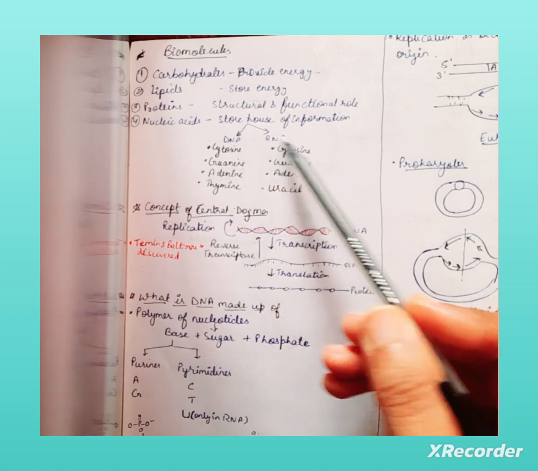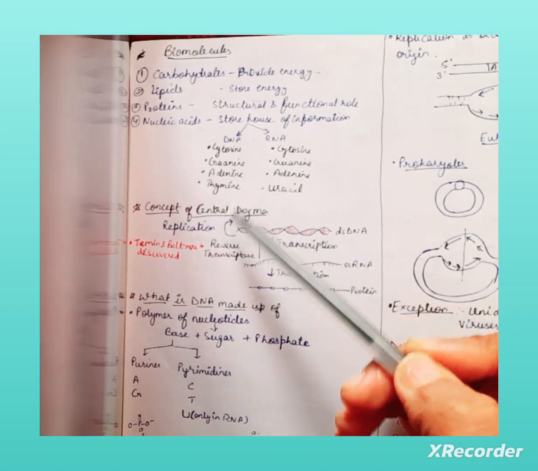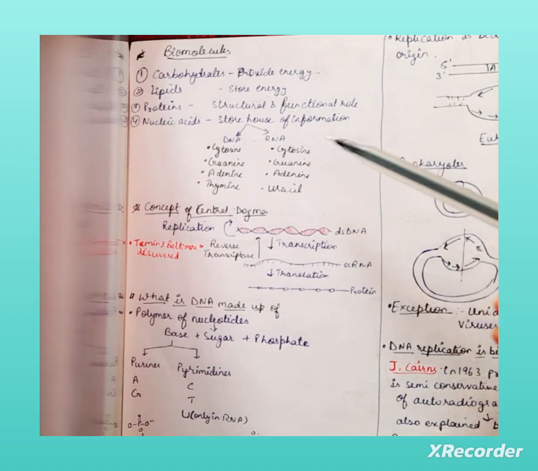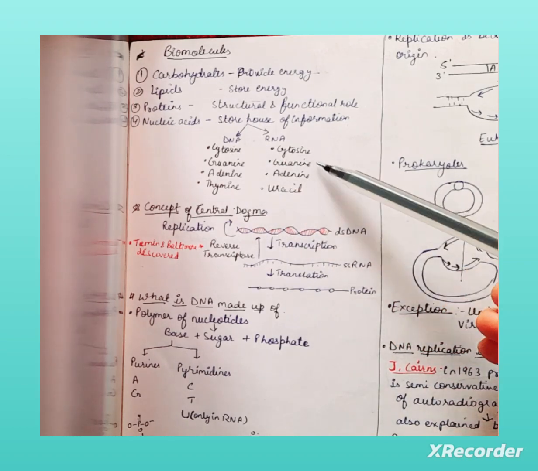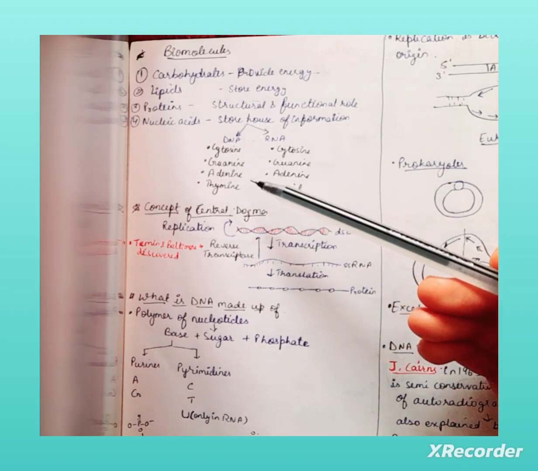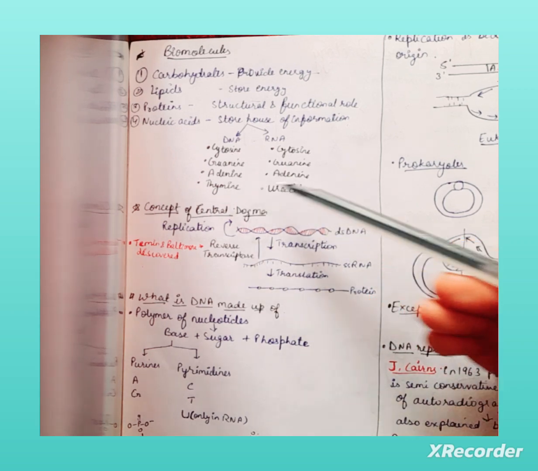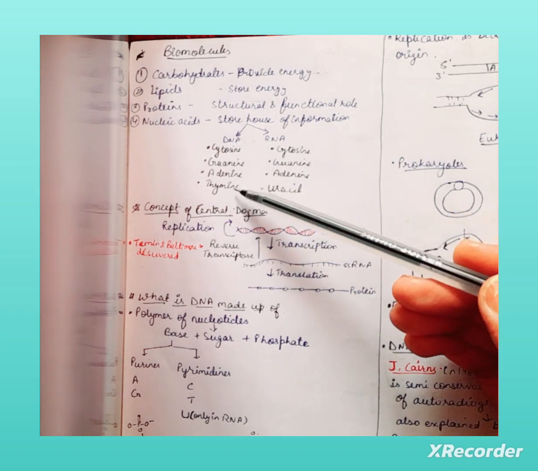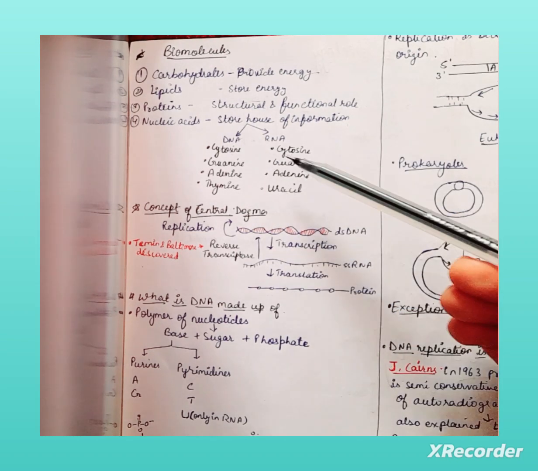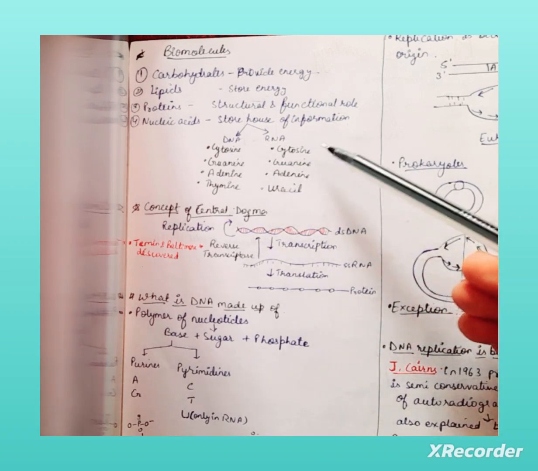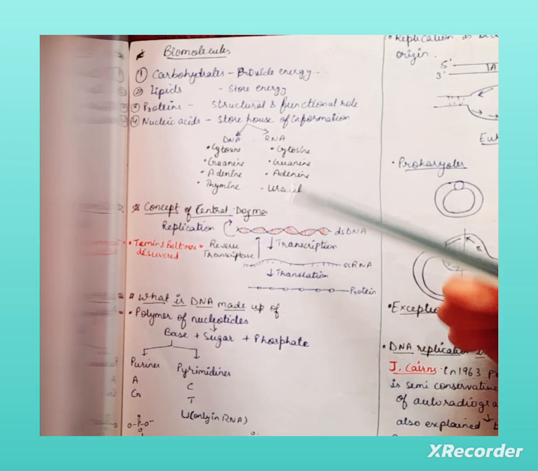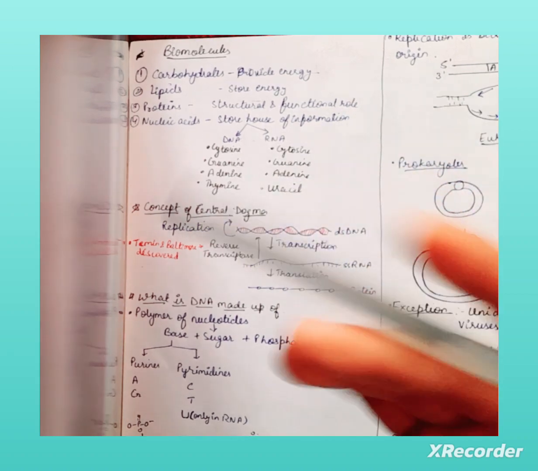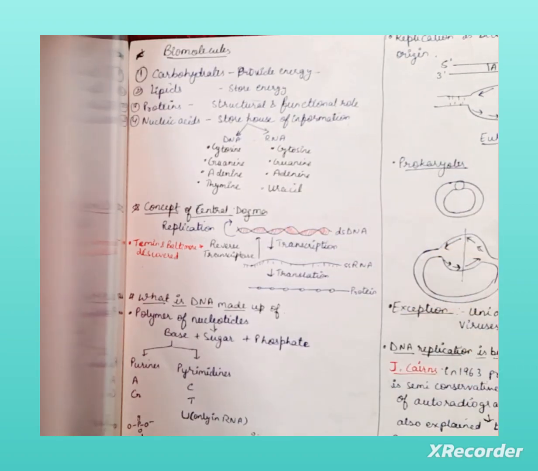What's the difference between RNA and DNA? DNA is having four bases: cytosine, guanine, adenine, and thymine. RNA, on the other hand, has cytosine, guanine, adenine, and in place of thymine, it is having uracil. So this is the main difference: RNA has uracil and DNA has thymine. Both of them are the storehouse of information, which is having all the hereditary information which is transferred from parents to their offspring. So all the characteristics are present inside this DNA or RNA.